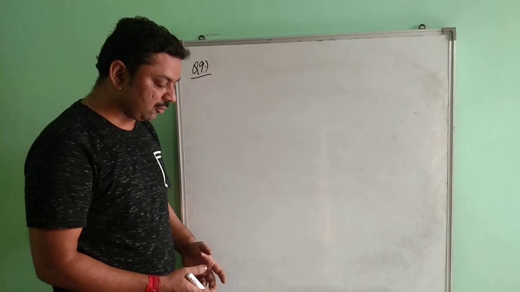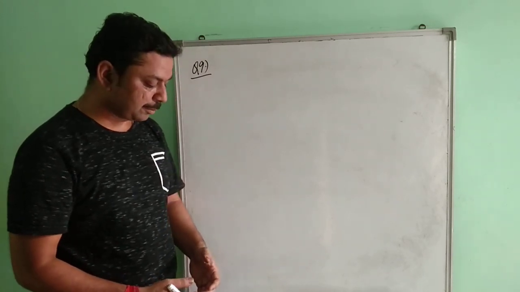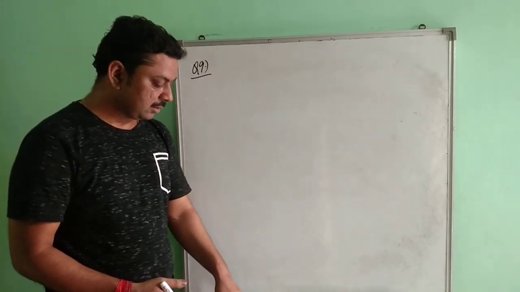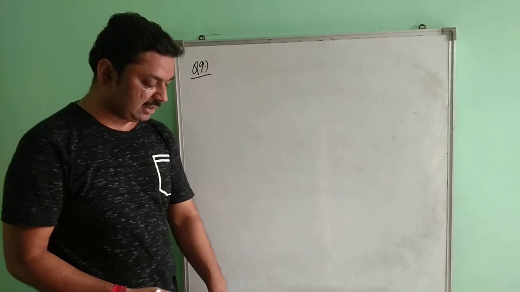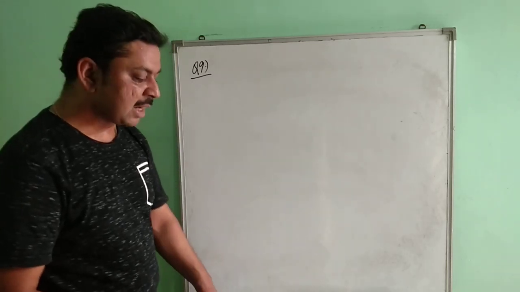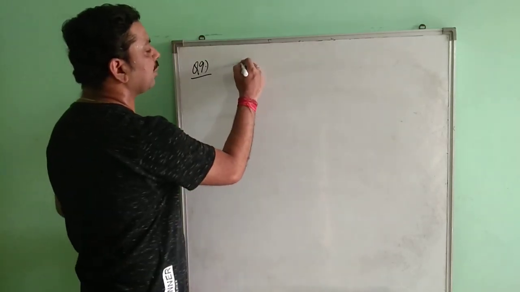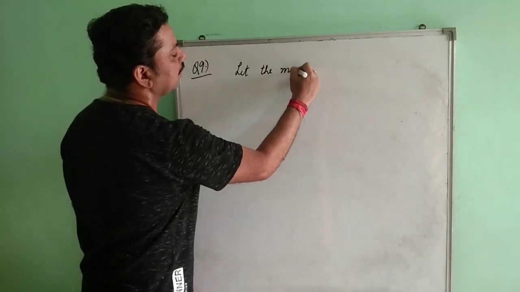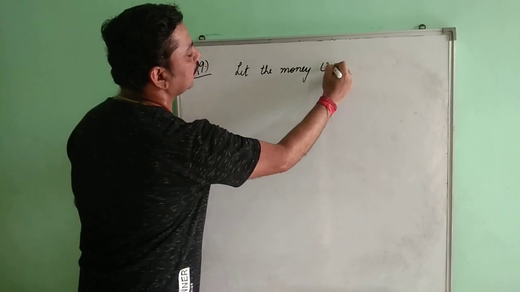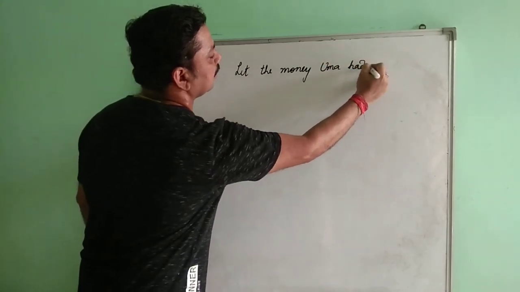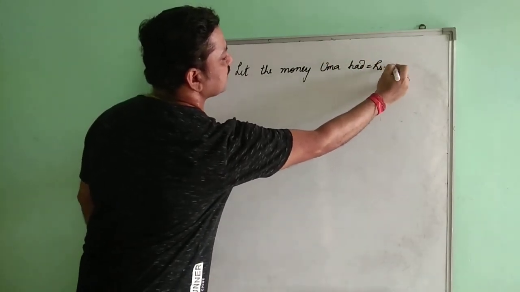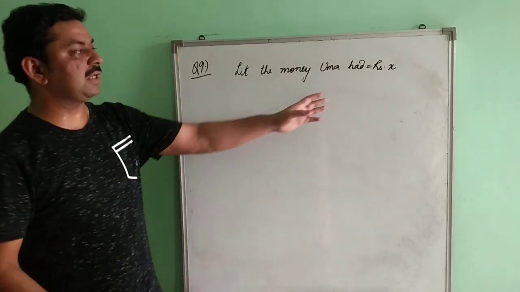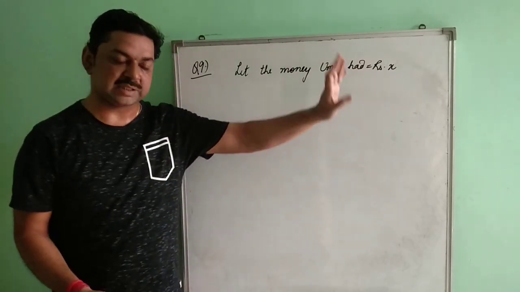So we have the value for Sonia. We have the percentage for Sonia. We need to find the value of Uma. Now to find out the value of Uma, what are you going to do? You are going to take, let the money Uma had be rupees X. Clear? This is the money that Uma had, rupees X.